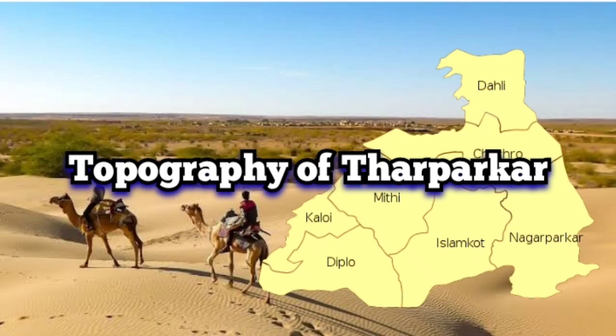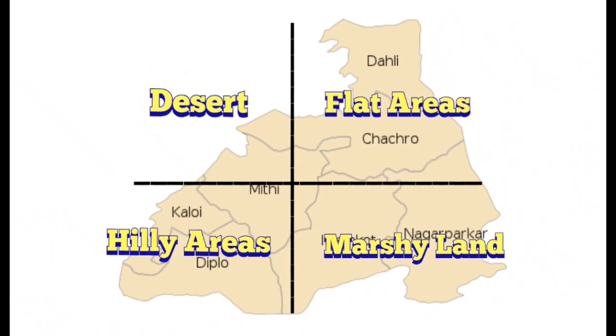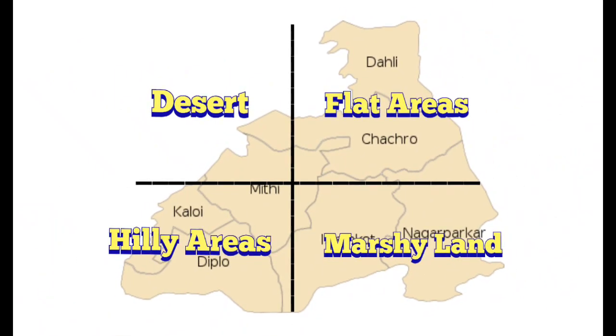Today we will discuss the topographical study of district Tharparkar. Topographically, the district can be divided into the following four sections. Number 1, desert; number 2, flat areas; number 3, hilly areas; and number 4, marshy land.